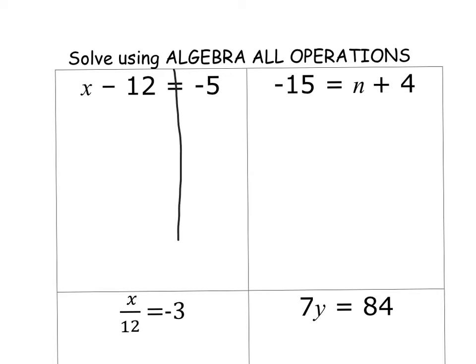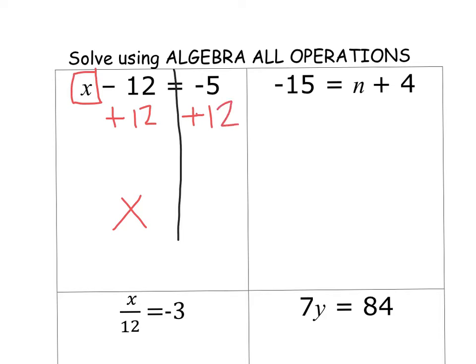And remember, your goal is to get x all by itself. X is what you want by itself. So we need to make 12 get lost. But what kind of 12 is it? Well, it's a negative 12. So what is the opposite of a negative 12? The opposite of a negative 12 is a positive 12. So if we add 12 to one side, we now have to add 12 to the other side.